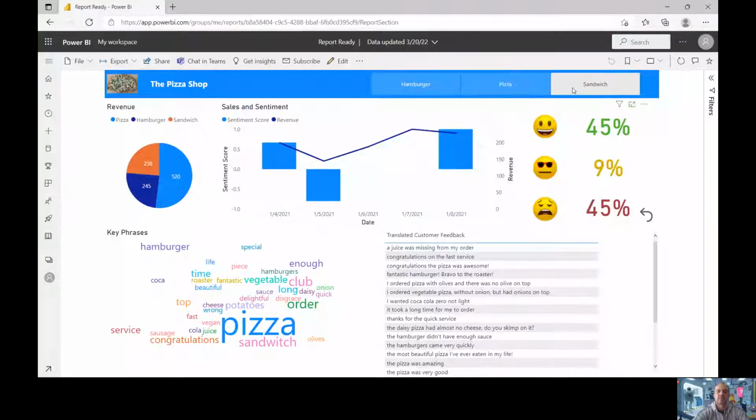So let me switch to a more relevant background. It regards how to build this report.